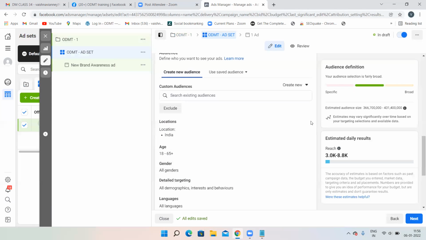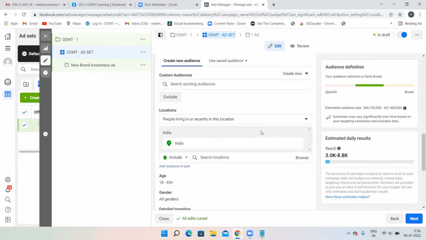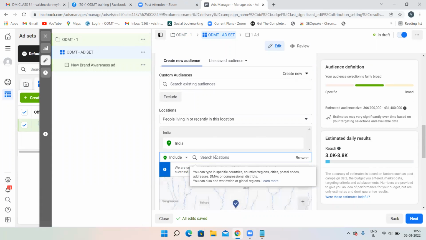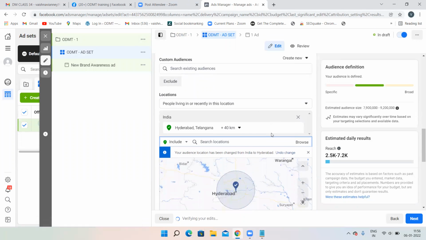Location, India, you can just select the location also. You can edit the location according to your wish. Now search location, same like Google Ads, you know how to do it. If you want to target only Hyderabad, then you can target only Hyderabad also. Just click on it and only Hyderabad will be targeted.